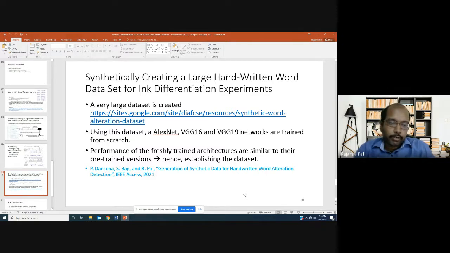You can do the experiment, but we have to see whether the ink characteristics are still preserved, because in this particular work we did not touch the ink pixel color; whatever the ink pixel color was in the initially scanned document, the same color is written here. We will definitely get a large dataset using a GAN also, but I cannot comment at this stage. That's a good avenue to explore.